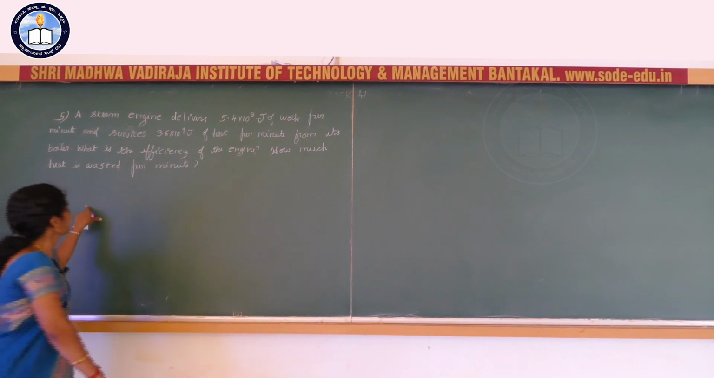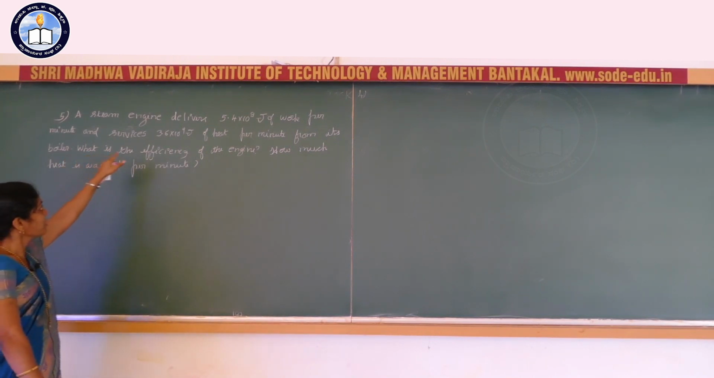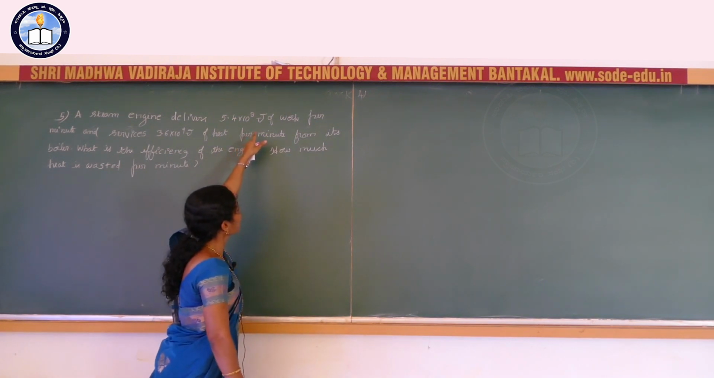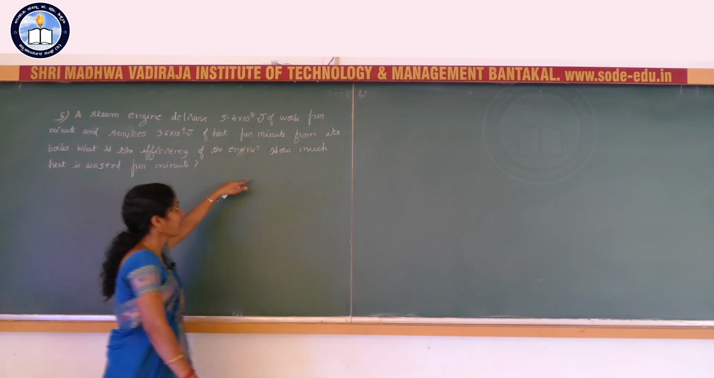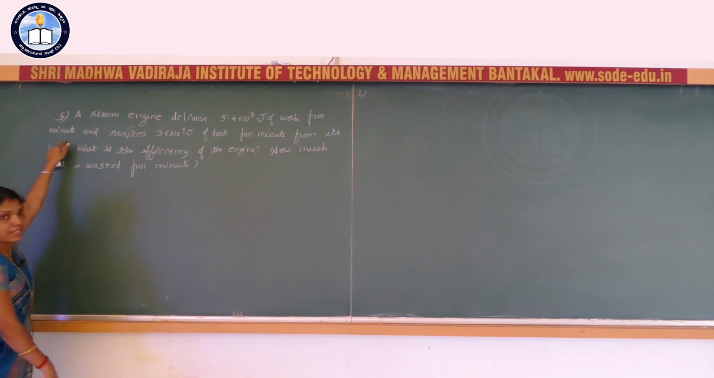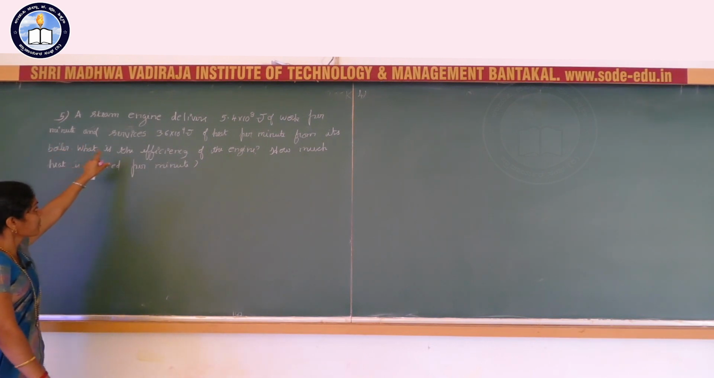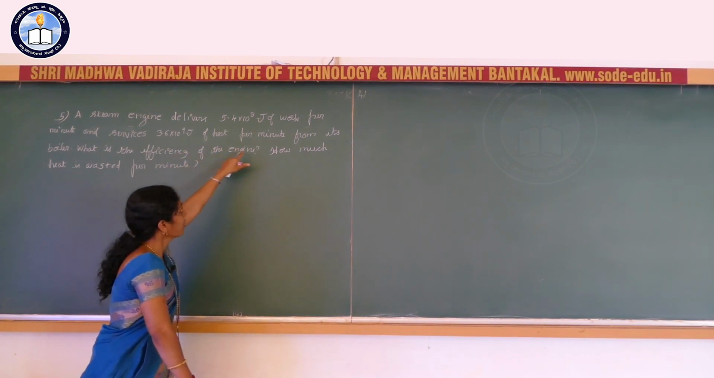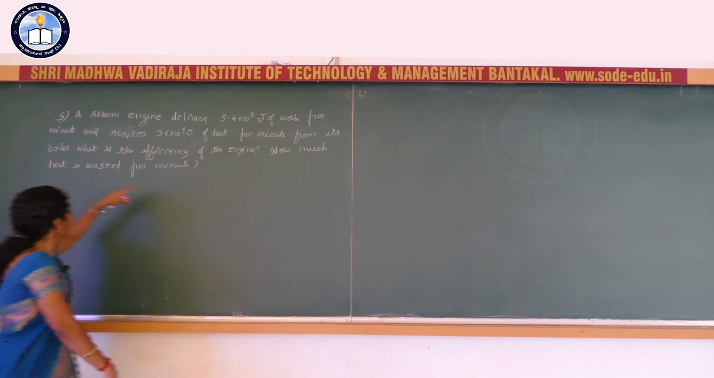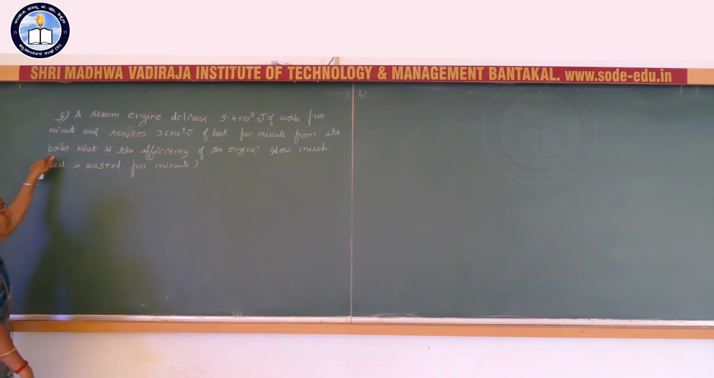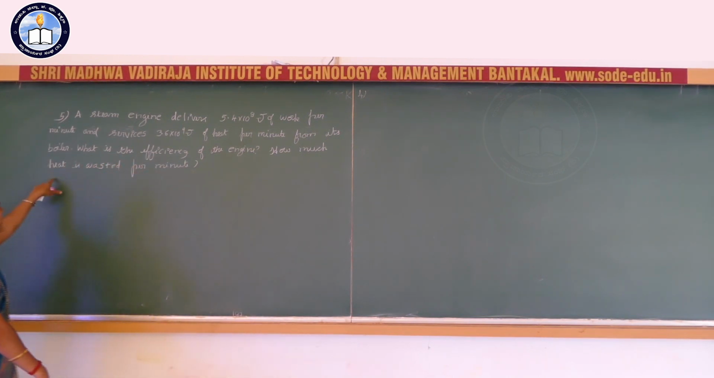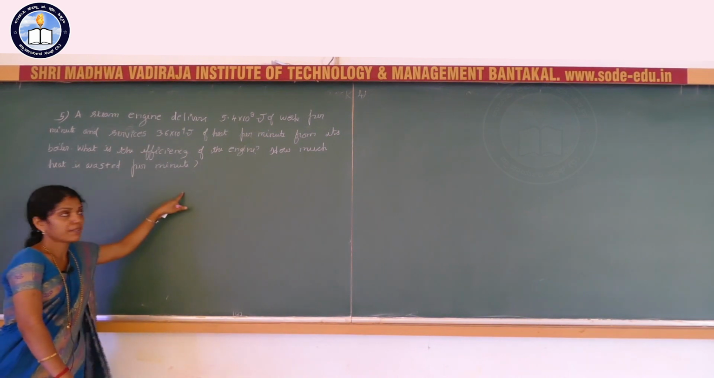Fifth problem. A steam engine delivers 5.4 into 10 to the power of 8 joule of work per minute and services 3.6 into 10 to the power of 9 joule of heat per minute from its boiler. What is the efficiency of the engine? How much heat is wasted per minute?